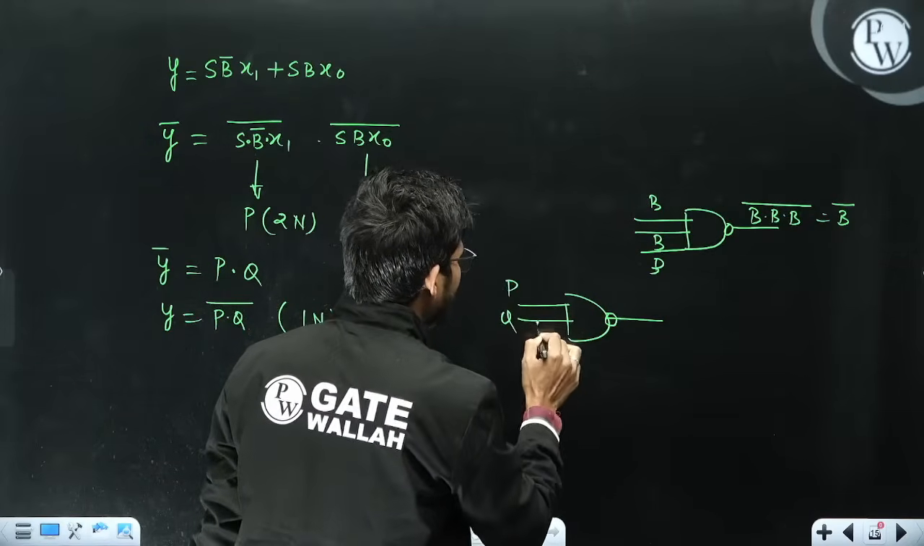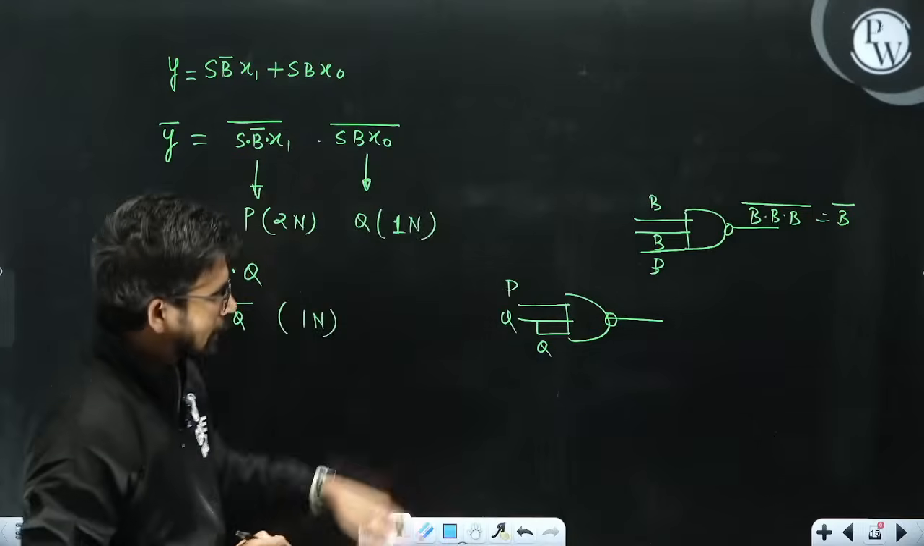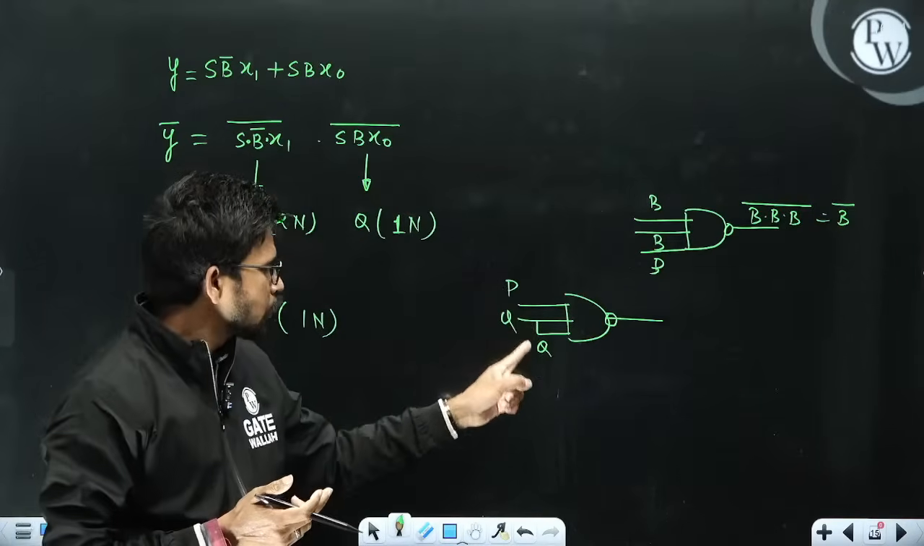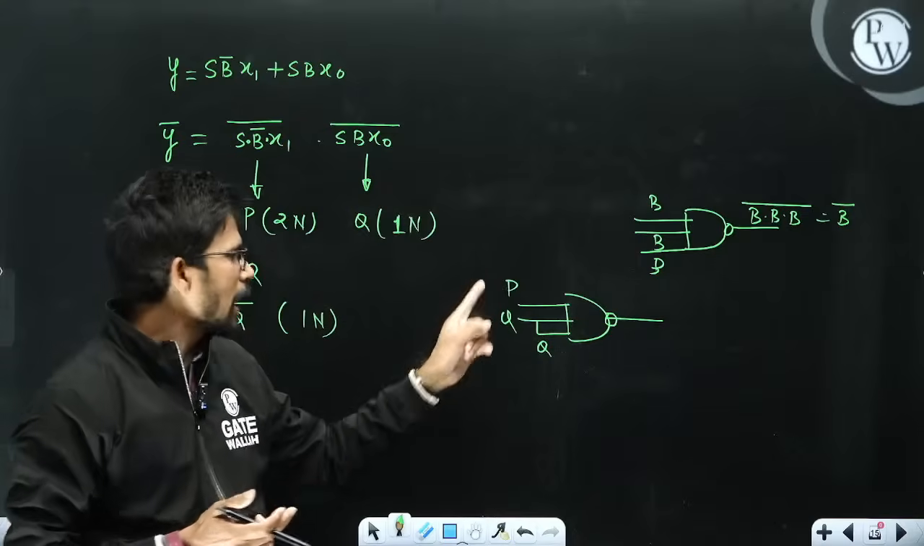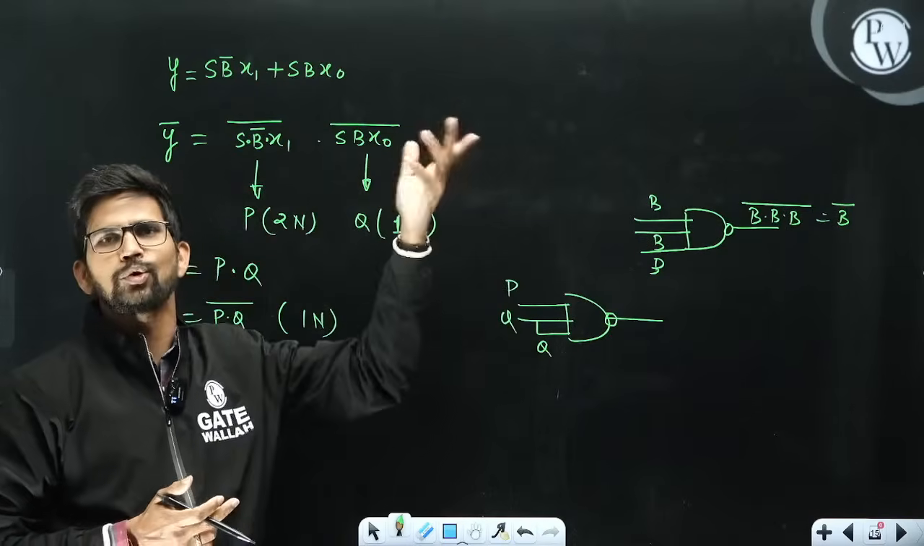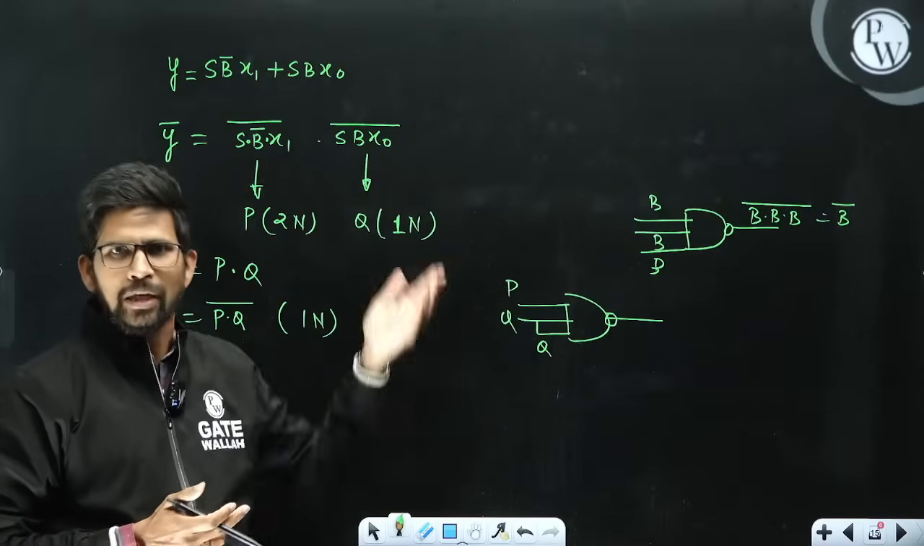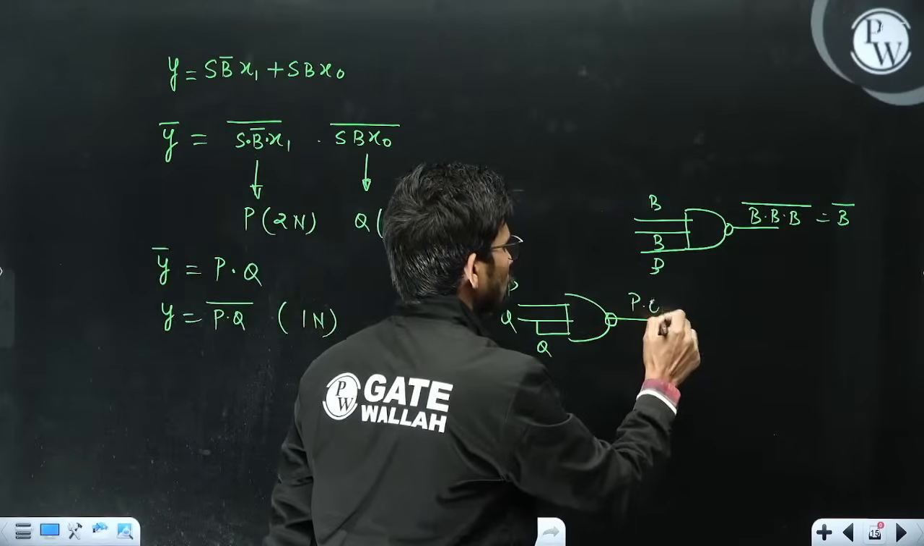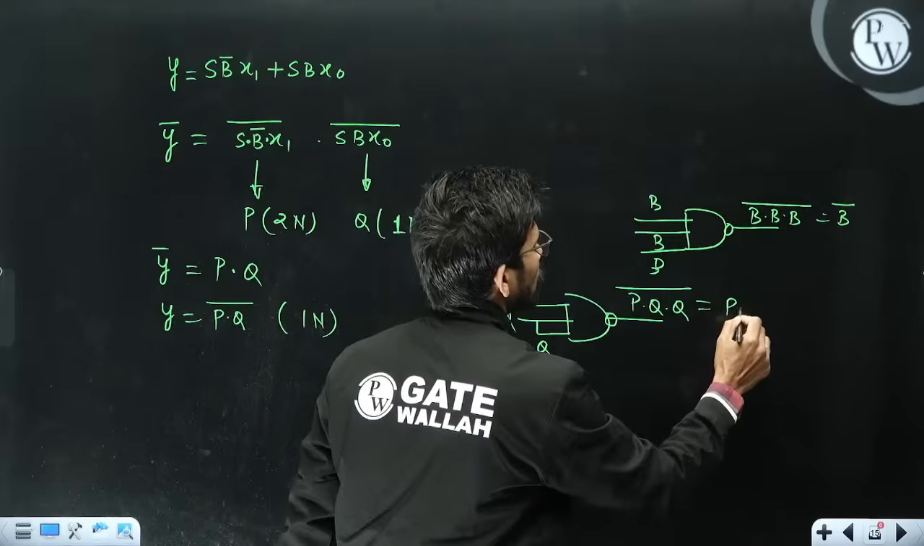Either I'll apply Q and Q together, or for the third input I can take 1, because 1 is always available. P into Q into 1 whole bar is P into Q whole bar, because Q into Q is Q only. Yeah, P into P and P can be tied together. So this is P into Q whole bar is P into Q whole bar.